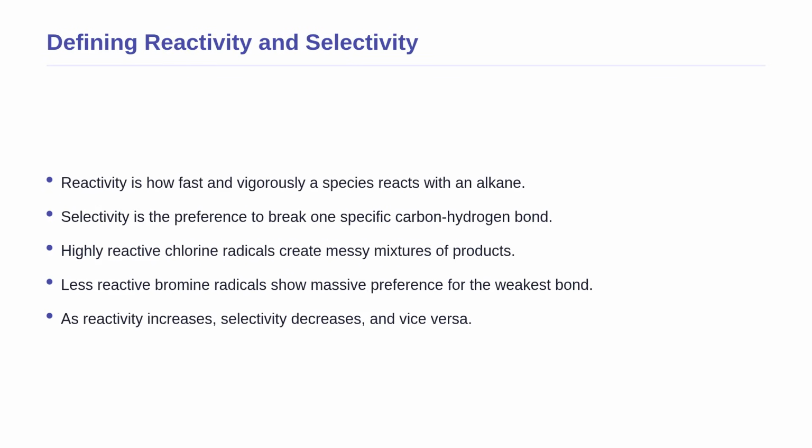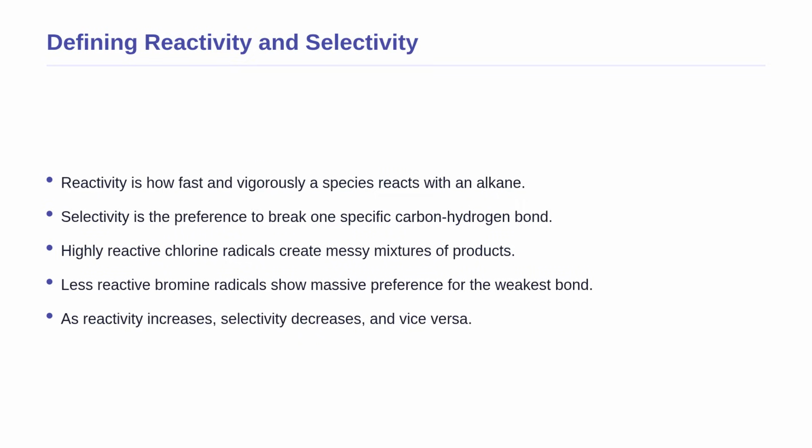Now that we understand the intuitive analogy, let us look at the formal definition in the context of aliphatic hydrocarbons. Reactivity refers to how fast and vigorously a chemical species, like a halogen radical, reacts with an alkane. Selectivity is the degree to which that reagent prefers to break one specific type of carbon-hydrogen bond over another. Alkanes have primary, secondary, and tertiary hydrogens.